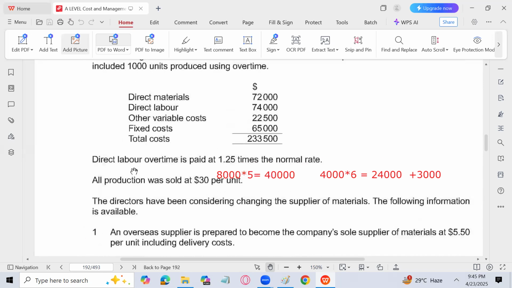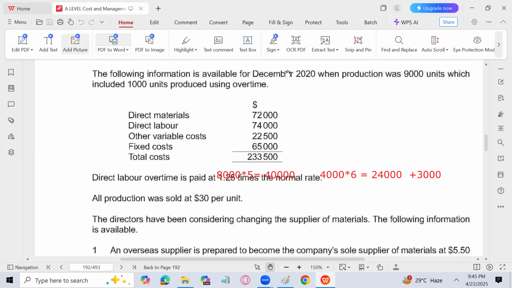The 1,000 is not included in the 9,000. When production was 9,000 units, which included 1,000 units produced using overtime. Yes. So 8,000, you're right. 8,000 is going to be at the normal rate and 1,000 will be done by the overtime. So if we just see that 8,000 multiplied by 8 is equal to 64,000.